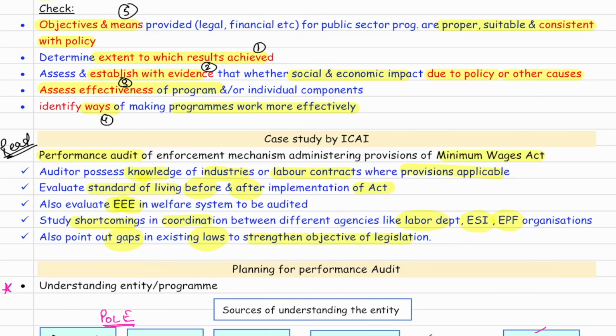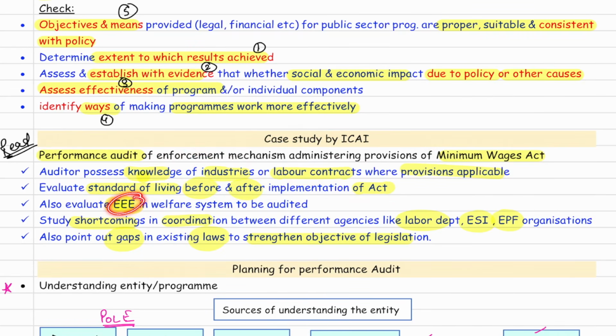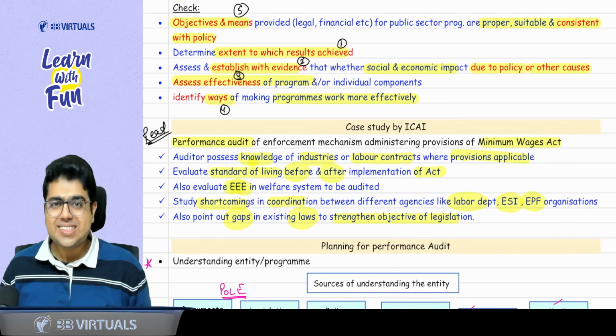See what it says. First of all, you should have the knowledge of industries and contracts to which the provisions are applicable. Based on this, you can assess the standard of living of the people before and after the act. Basic thing, check the triple E: economy, efficiency, and effectiveness. Then if you find any shortcomings or gaps in the coordination between the labor agencies like ESI, EPF organizations, point out the gap so that you can strengthen this law. Easy peasy. Yes, sir.